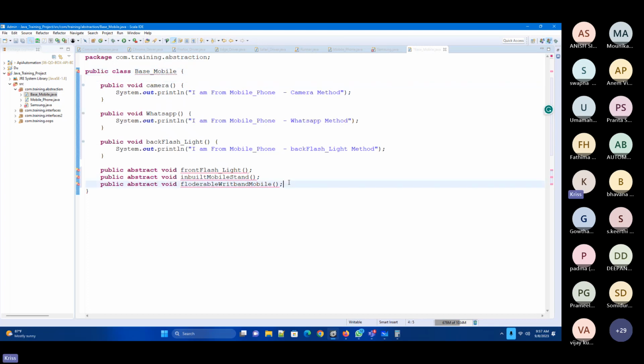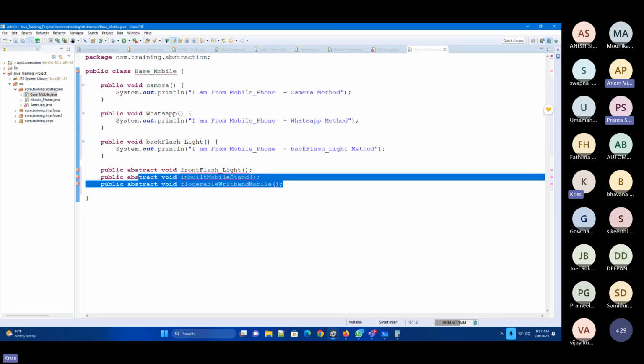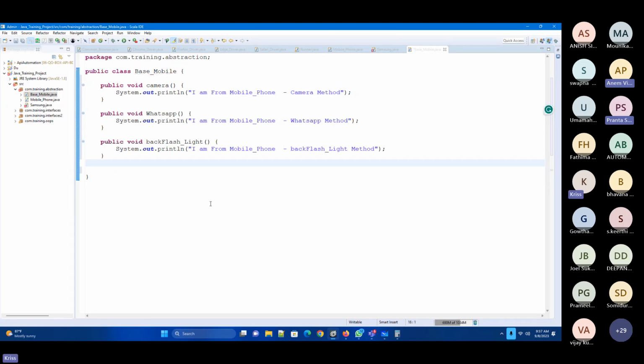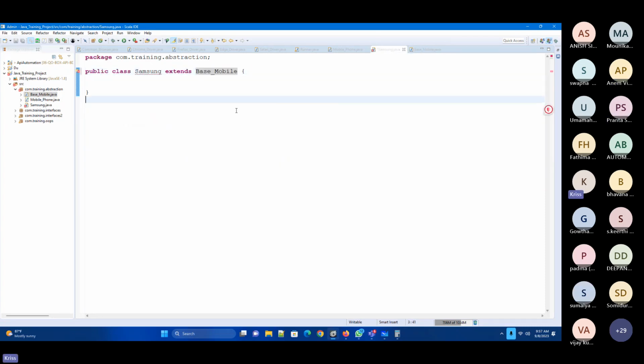Why is it throwing me an error? Because we need to define an abstract class. A normal class doesn't have an abstract method. So now I'll go to the Samsung and I'll extend this one, base mobile. See, the error message is gone.